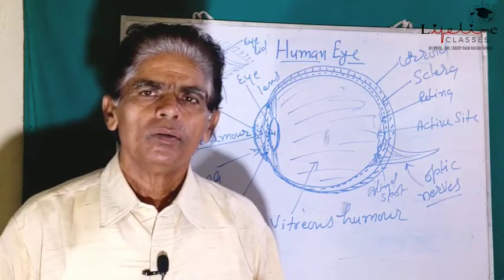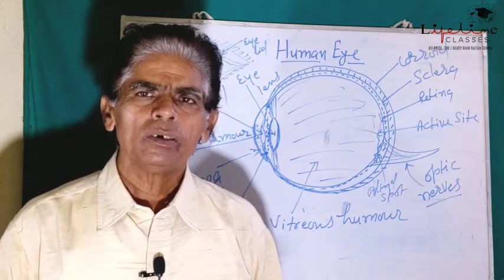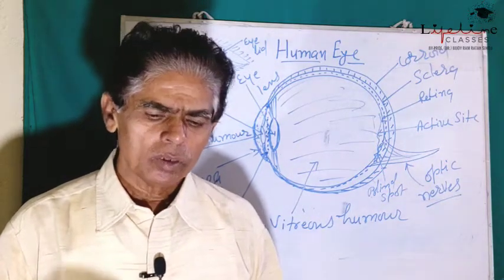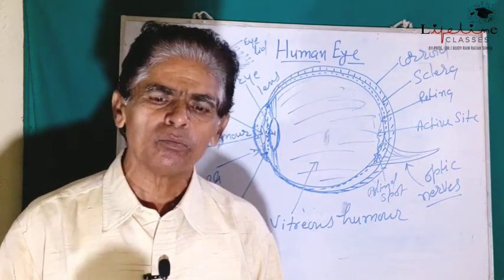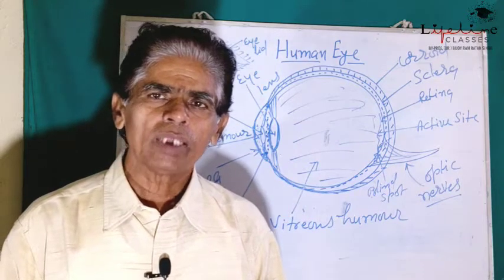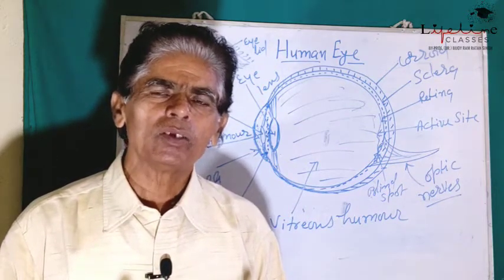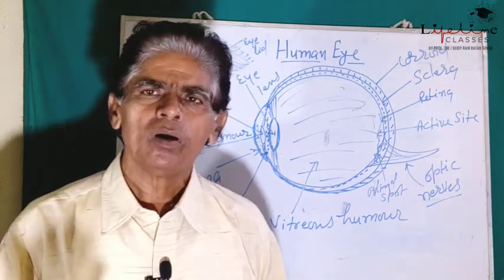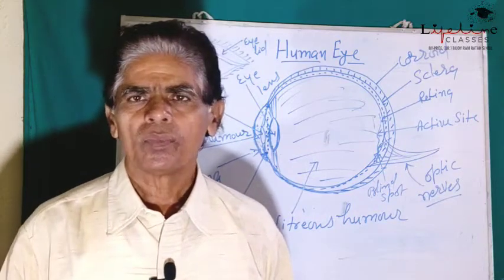Now, power of accommodation means the focal length of the eye lens must be such that the image is always formed on the retina.